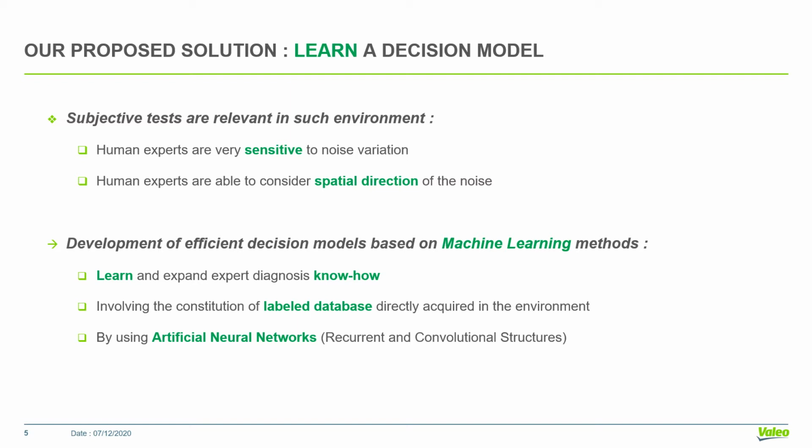We decided to test artificial intelligence methods because they have been successfully applied to all pattern recognition tasks, especially deep learning methods, in order to build efficient decision models faithful to human experts' know-how and to expand this know-how. As you might already know, it involves the constitution of a database, in our case a labeled database, of bad and compliant machines.